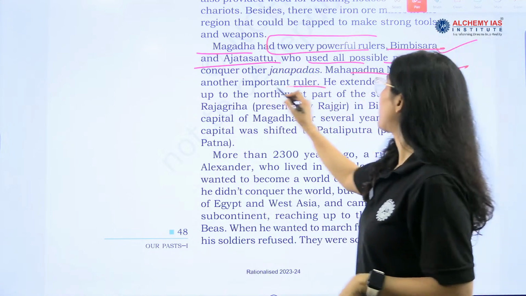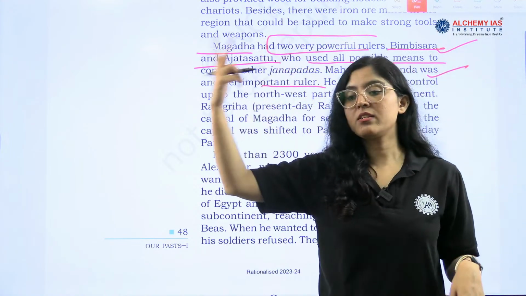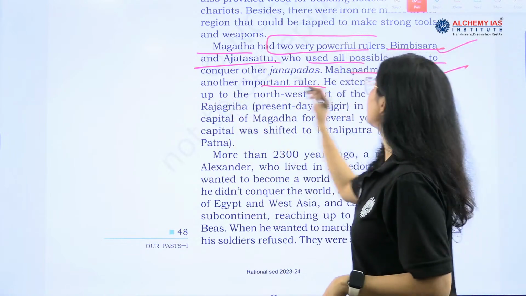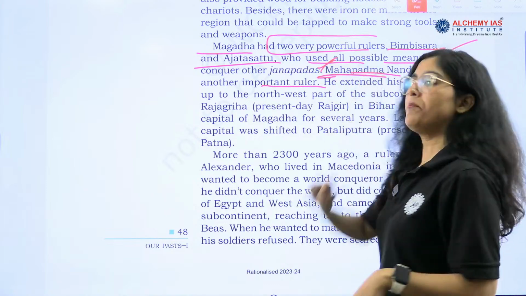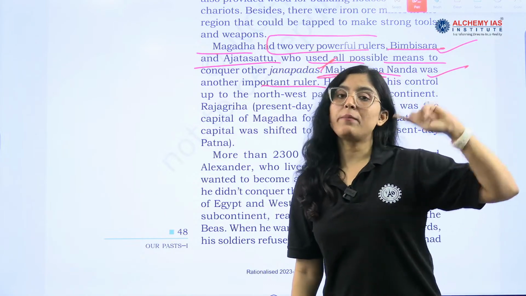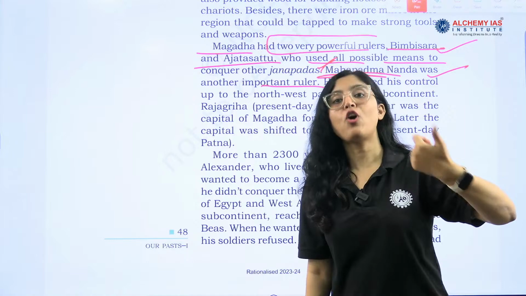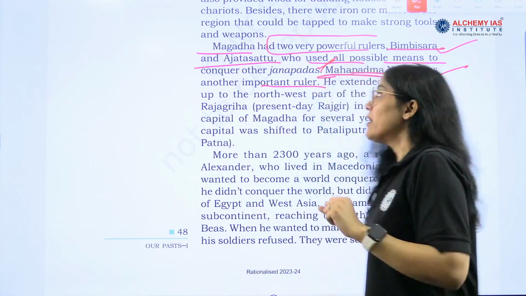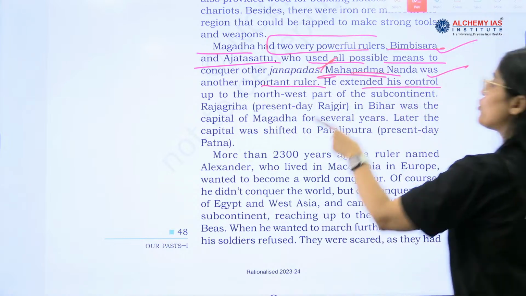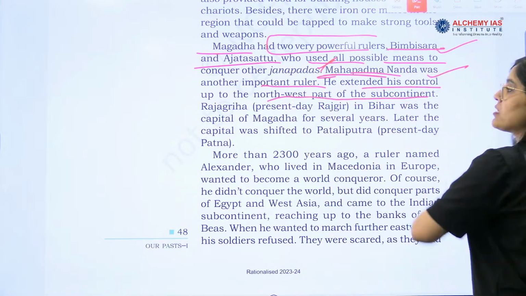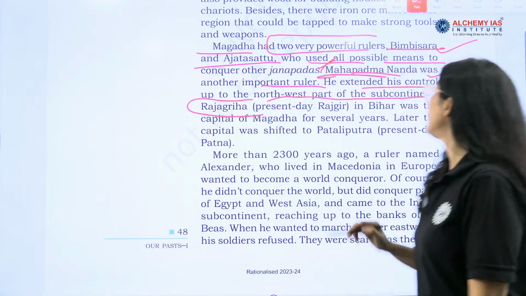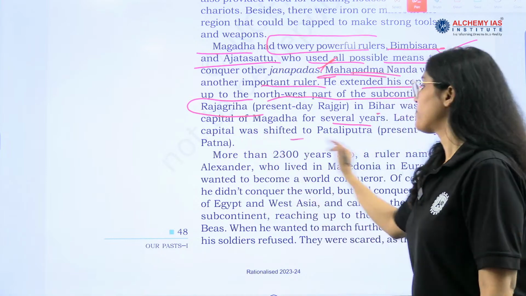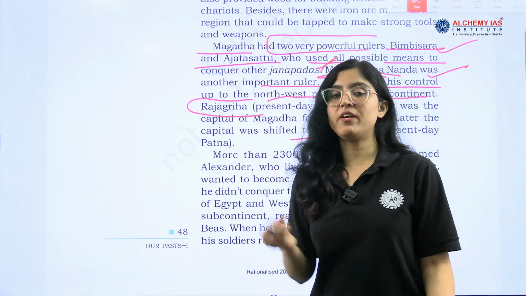Mahapadmananda was another important ruler. So first is Bimbisar, second is Ajatshatru, third is Mahapadmananda. Nandas. During Mahapadmananda's time, Alexander the Great was coming to conquer India, but he could not because his army got afraid of the Nanda army, right? And then he extended his control to the northwest part of the subcontinent. Rajgriha was the capital in Bihar, and then the capital was shifted to Magad. Very important information has been given.